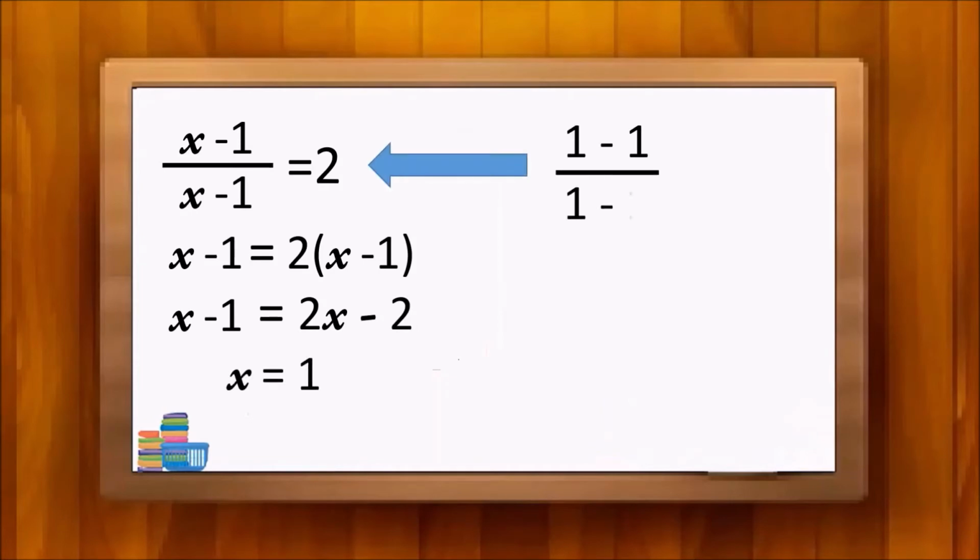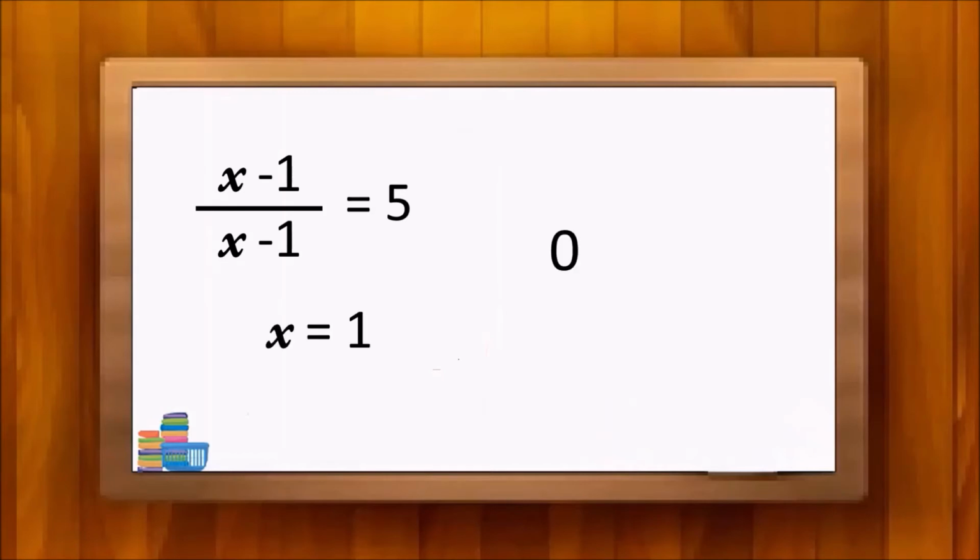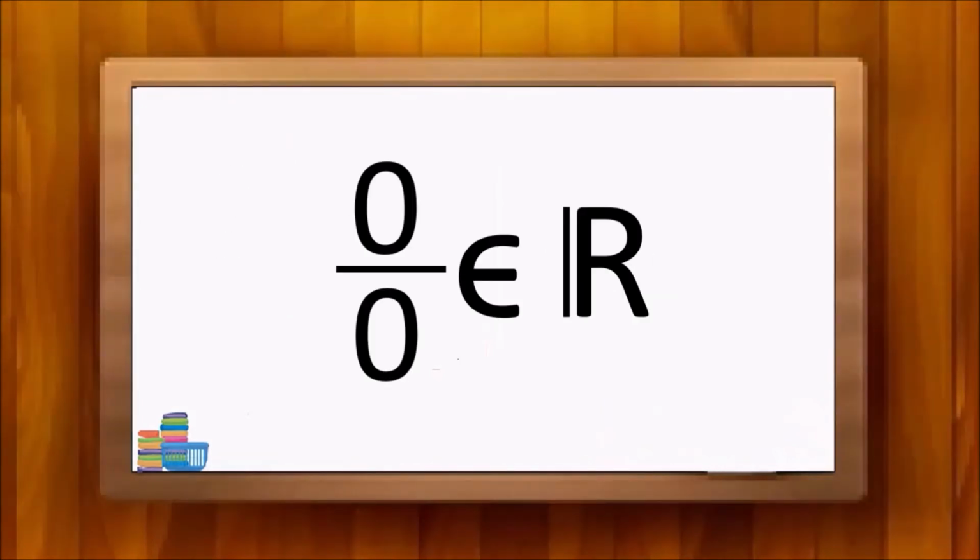Then I substitute x in this equation with 1. So we can have this expression, 0 over 0 equals 2. If (x minus 1) over (x minus 1) equals 5, the very solution will be x equals 1, and we can have 0 over 0 equals 5. So 0 over 0 can have any real value.